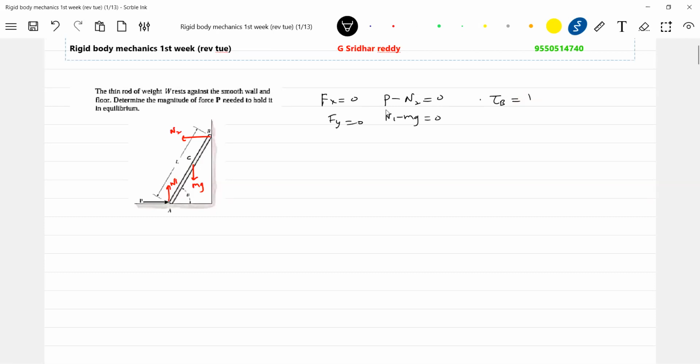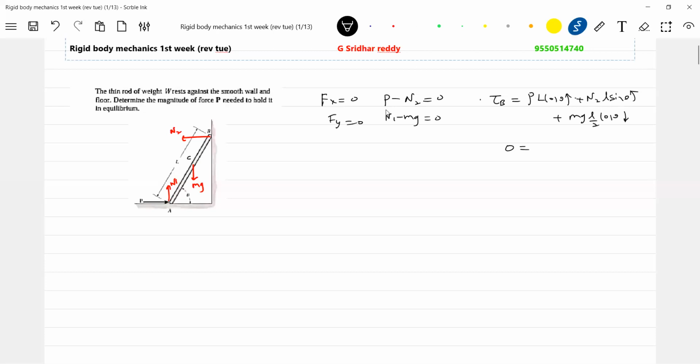So this should be P into L cos theta, capital L, P into L cos theta plus N2 into L sin theta plus mg into L by 2 cos theta.